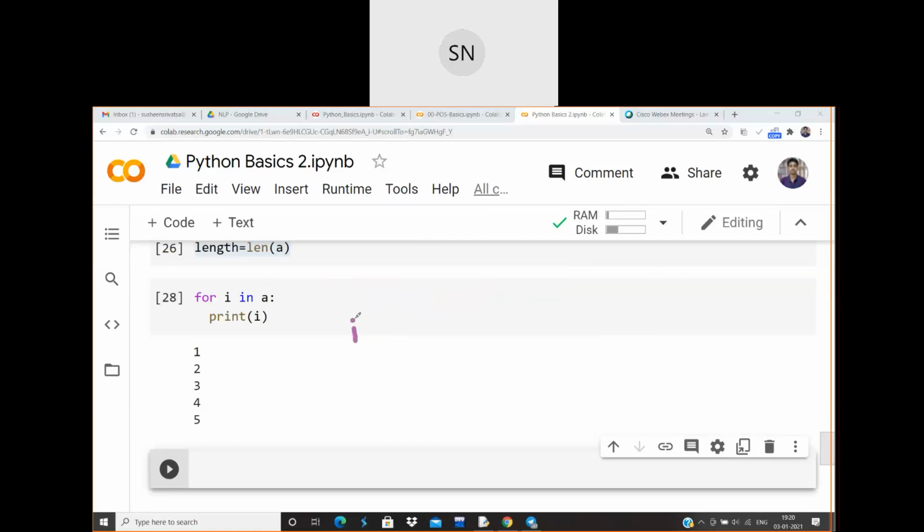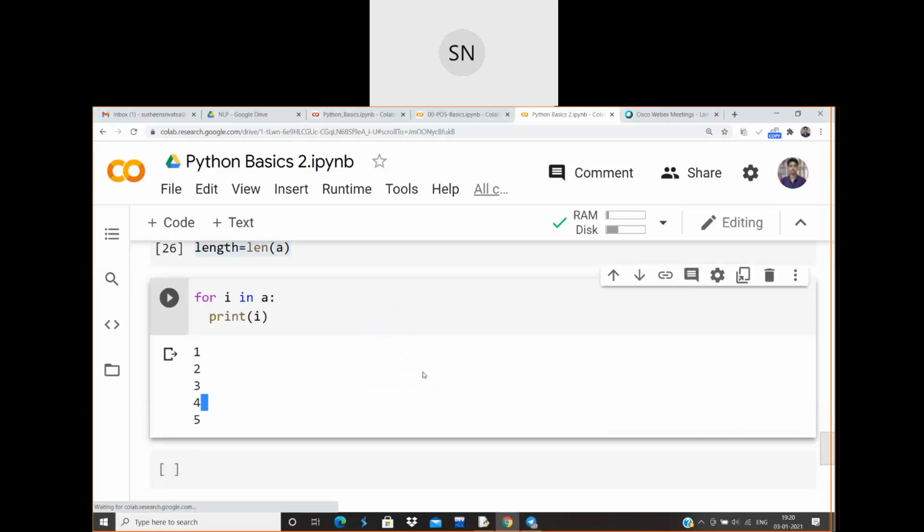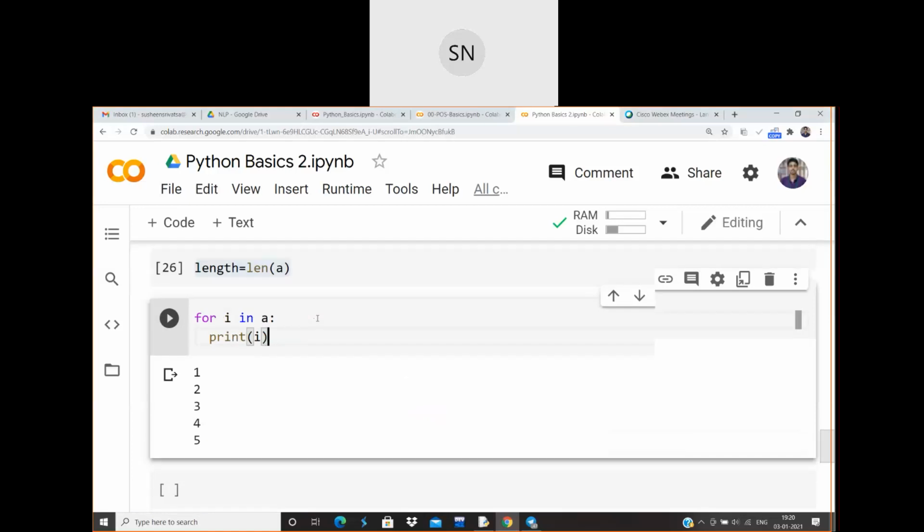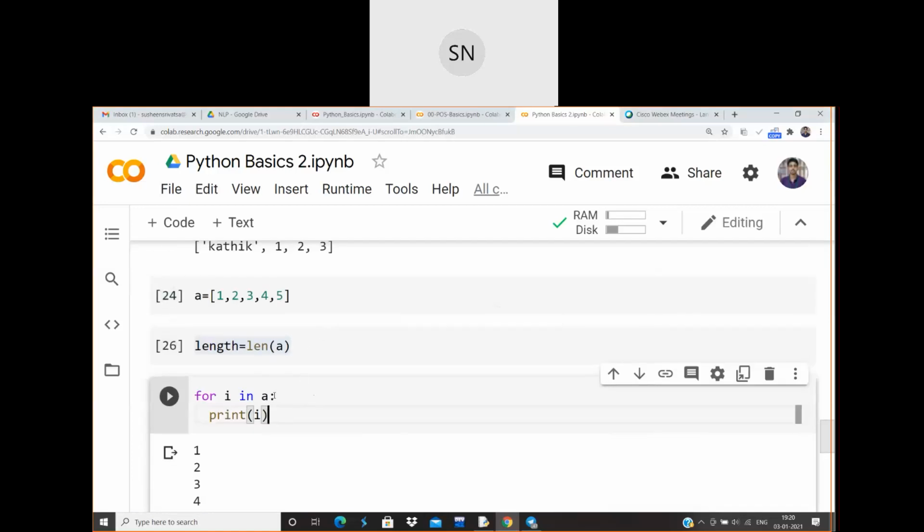So I will be pointing towards 1 for the first iteration. Later on I will be pointing towards 2, later on towards 3. That means I will be getting the values 1, 2, 3. No, it's not 0. Why? Because we have defined A over here. So what is the initial value of A? 1.